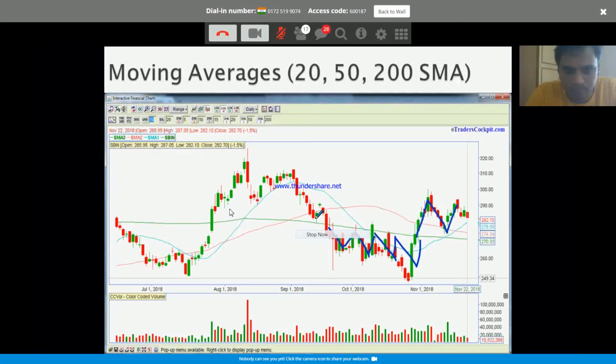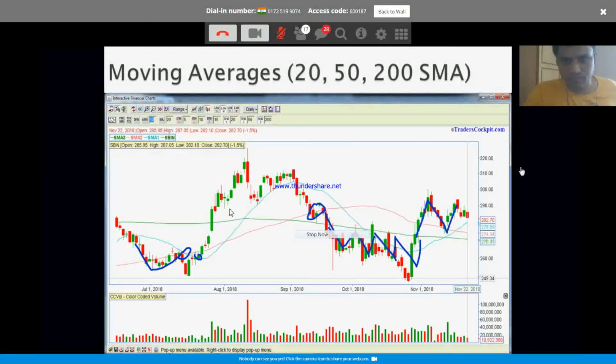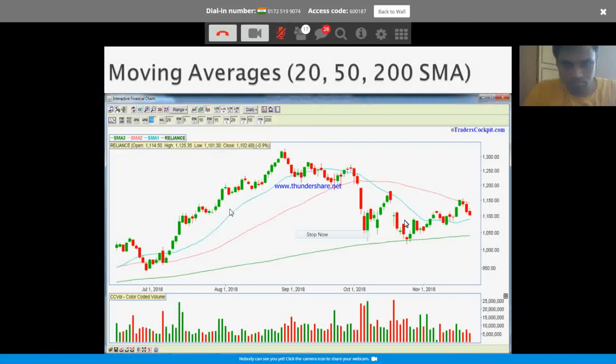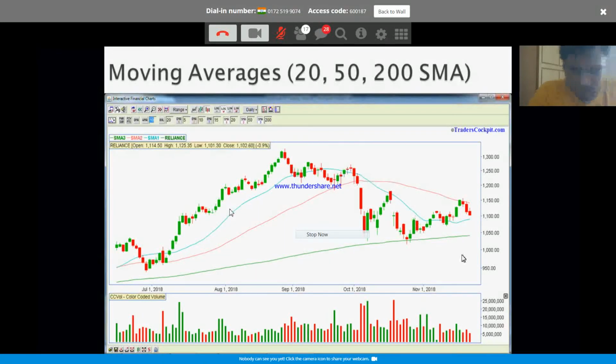Came to the 50-day moving average, stopped there before the further move down. Even the combinations are even better. So always try to keep these moving averages on your charts. That will give you a better idea of the price location. This is Reliance.